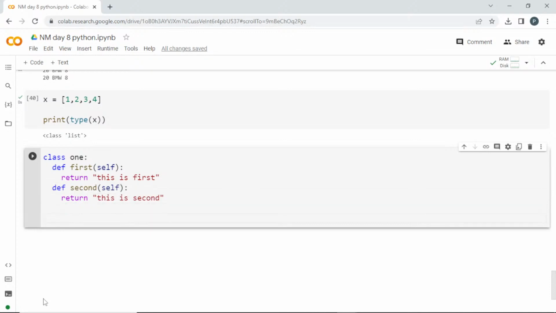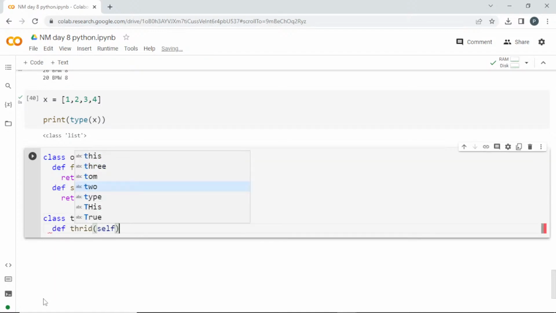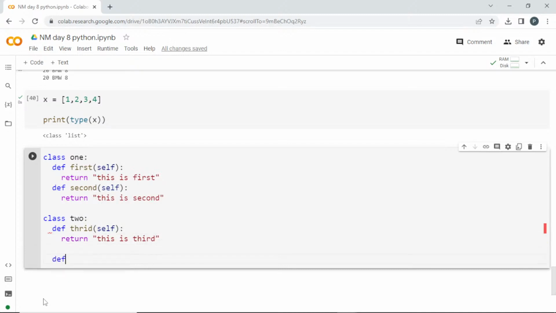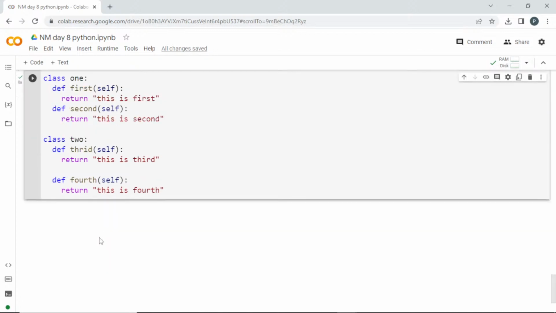Once I've done this, I'm going to create another class 2, and here I'm not going to inherit it directly. I'm creating third, I'll pass self and return, this is third. And finally define fourth, I'll pass self and return, this is fourth. Clear? I'll create these two classes.